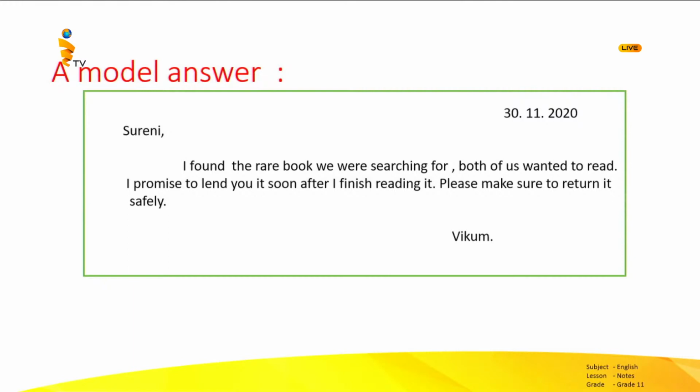I have used imaginary names for the receiver and the sender. Surangi, I found the rare book we were searching for, both of us wanted to read. I promise to lend you it soon after I read it. Please make sure to return it safely. That is an extra sentence I have added.